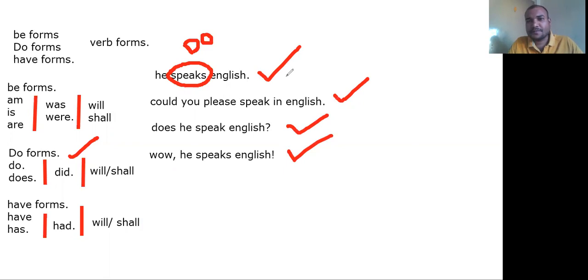Understood the concept? Yes, sir. So I am going to stop here. Tomorrow we will talk about the transformation of sentences.